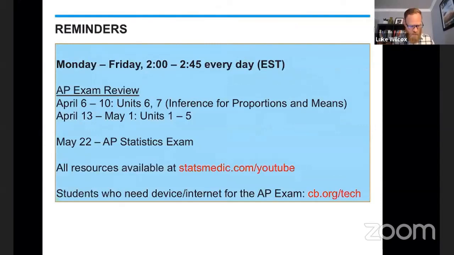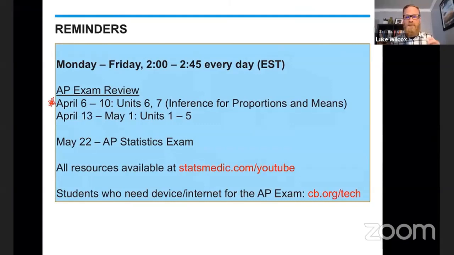And right now, we are in the middle of our AP exam review. We just started on Monday, and we are currently in this first week of April 6th to the 10th, where we will be covering units 6 and 7 from the College Board CED, which would be the inference for proportions and means. There's a good chance that your teacher already got to this content, but there is also the chance that your teacher did not get to this content before the end of the year.